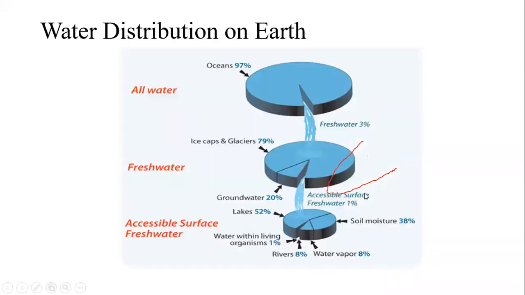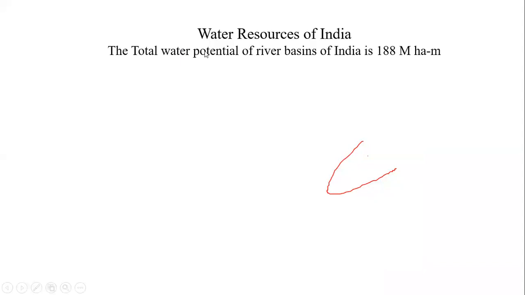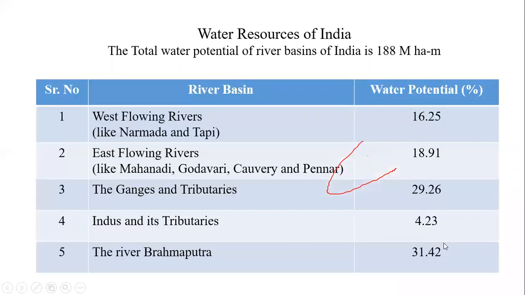If you talk about the figure, the total water potential of the river basins of India is about 188 million hectare meters. It means that is a huge amount, we can say. That much water potential the rivers of India have. We'll see the chart in detail, that is, how much water which rivers are contributing.